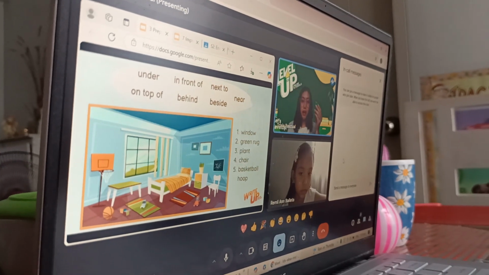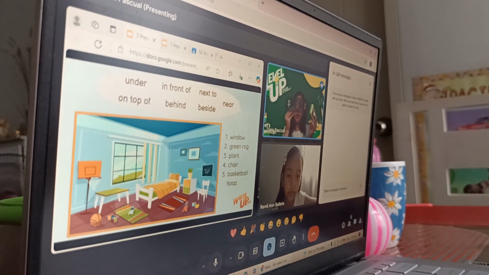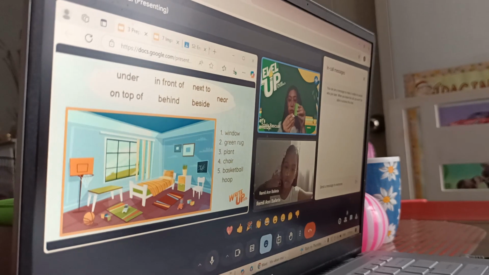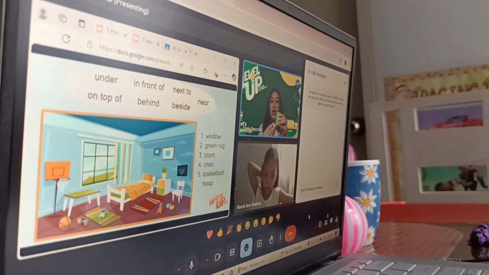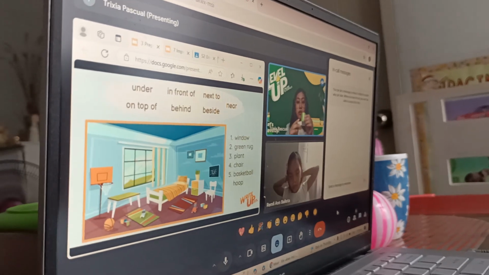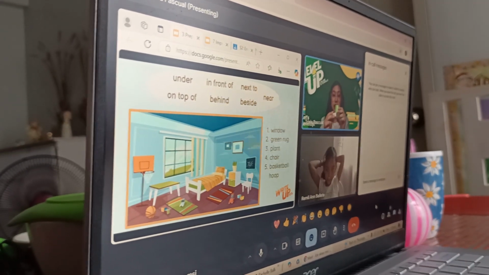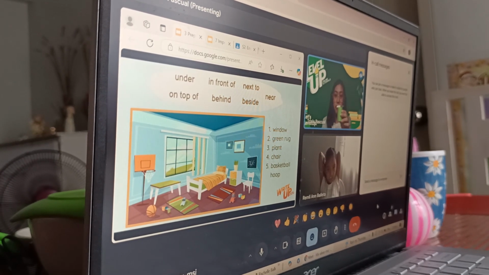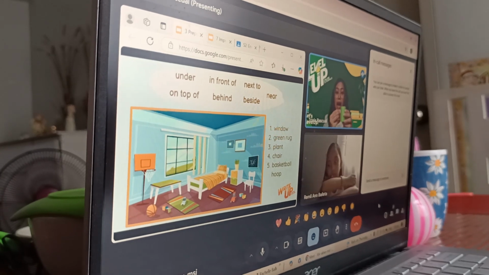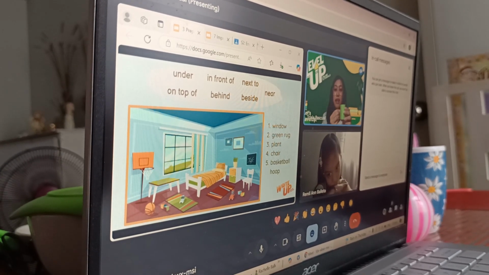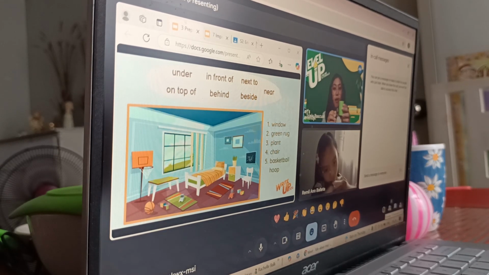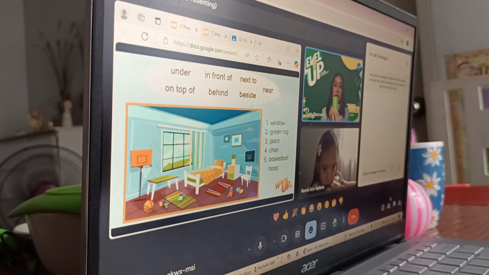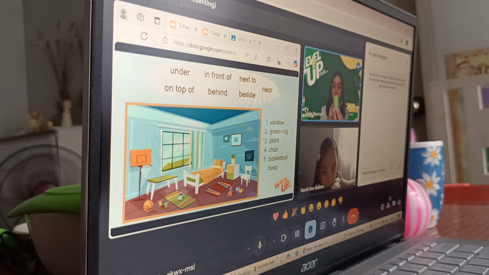So I have a cup here. You see the cup, and I have an eraser as well. Okay, so when we say under, it looks like this one. The eraser is under the cup. The eraser is in front of the cup. The eraser is next to the cup. The eraser is on top of the cup. The eraser is behind the cup. And the eraser is beside the cup or near the cup. This can also be beside the cup. This can also be near the cup. This can also be next to the cup.